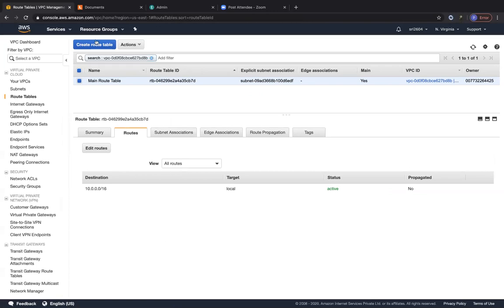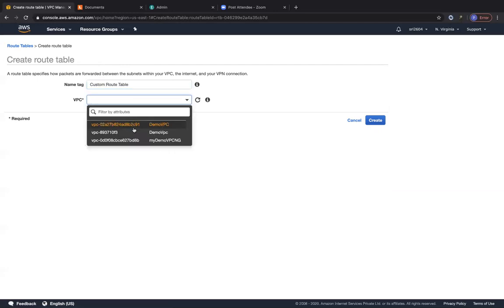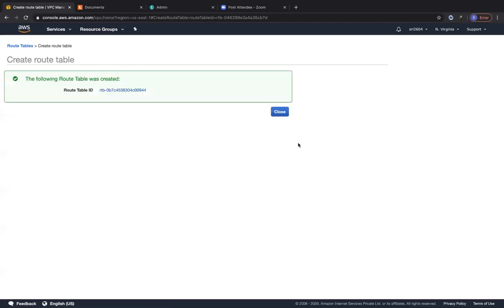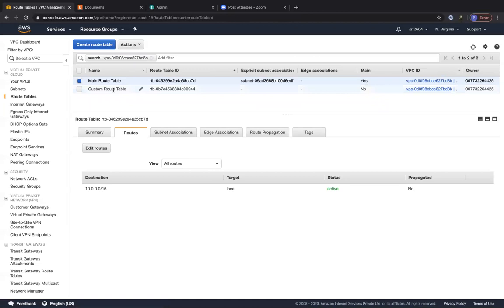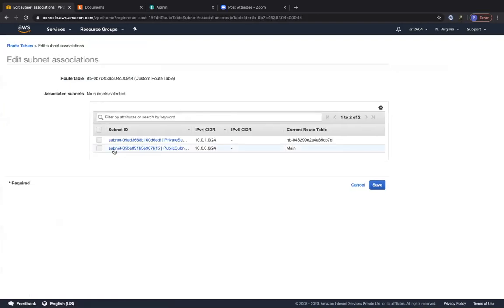Now let's create our own route table called a custom route table. I'm calling it my custom route table, and the VPC I'm going to choose is my demo VPC NG. I'm going to click on create. Now you can see we have our custom route table, but we don't have any explicit subnet associations with it. So let us click on our custom route table, click on subnet associations, and associate the public subnet.